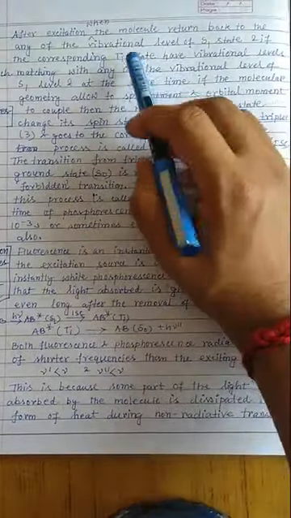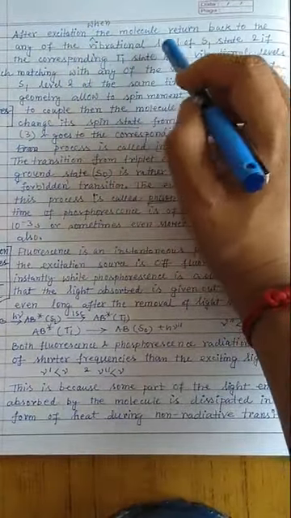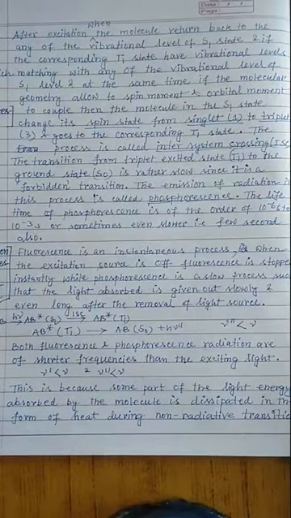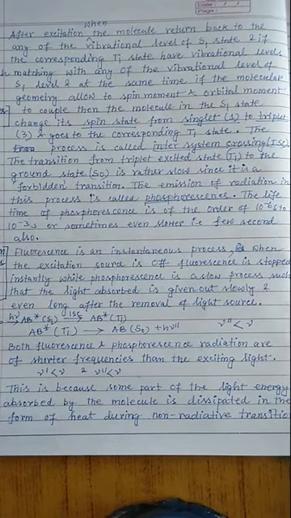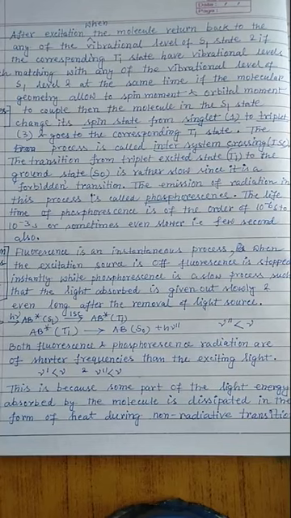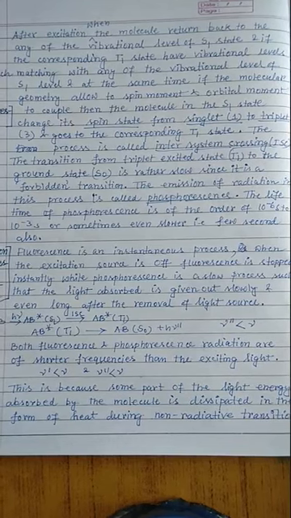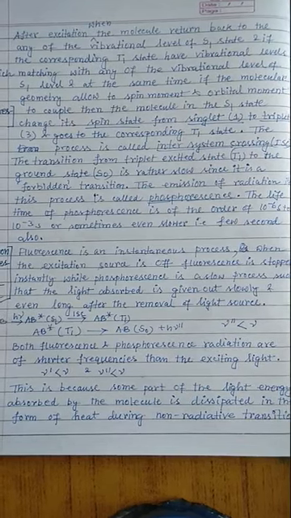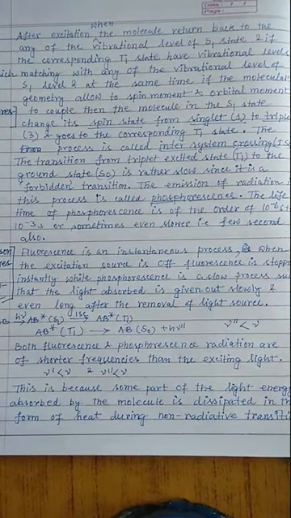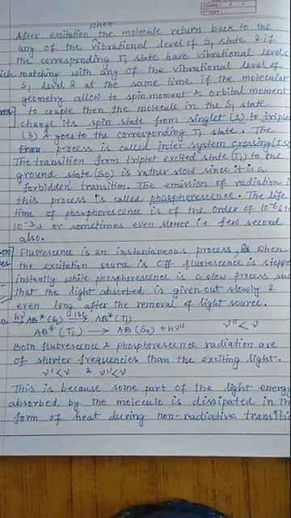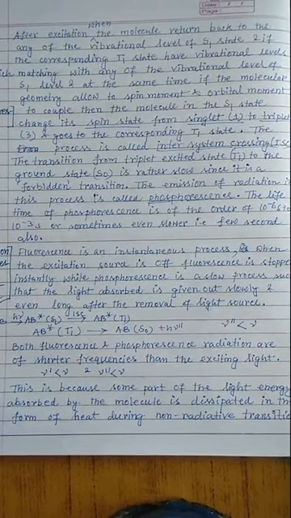So after excitation, when the molecule returns to any of the vibrational levels of the S1 state, that means the molecule is initially excited to the S2 state, in the highest vibrational level of S2, and after that it undergoes some VR and reaches the lowest vibrational level of S2. From there it undergoes internal conversion and reaches any of the higher vibrational levels of the S1 state.